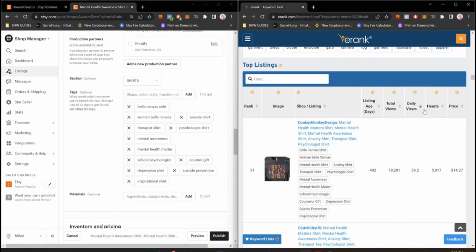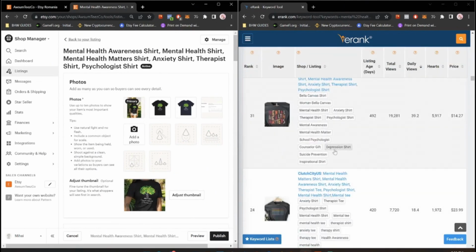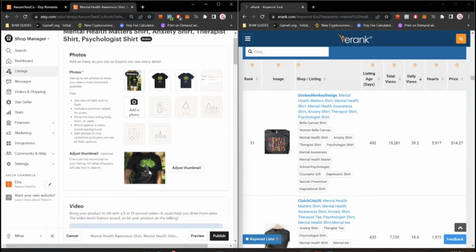So just go for the top performing listing that has the most daily views for your specific keywords that are in the design. And afterwards, just copy the title from a specific competitor, get the tags, and you're good to go. Because this specific competitor is already performing well with these keywords, so they are doing the job of bringing traffic to these keywords. You're already doing what they're doing, so this will help you a lot. You already have the good keywords. Your design fits with the keywords. It's all good.